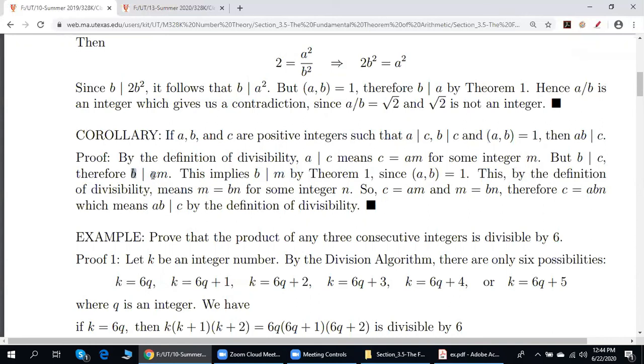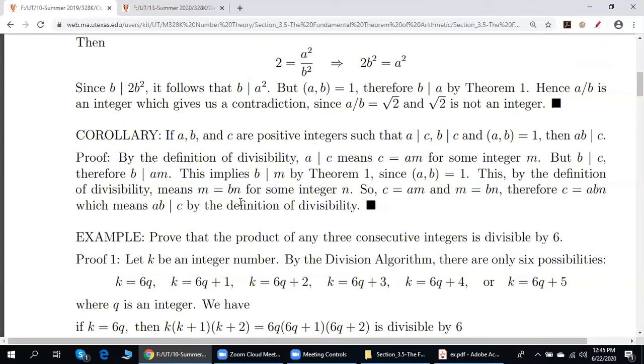Since B divides the product and B and A are relatively prime, by Theorem 1, B divides M. But now again, by definition of divisibility, B divides M means the following. M is equal to B times some integer.